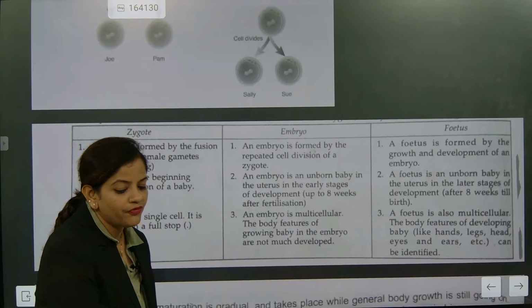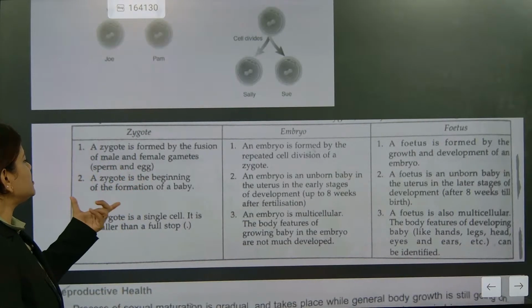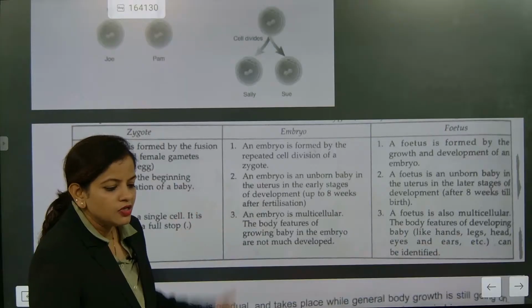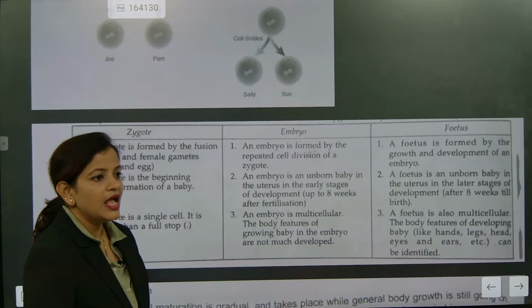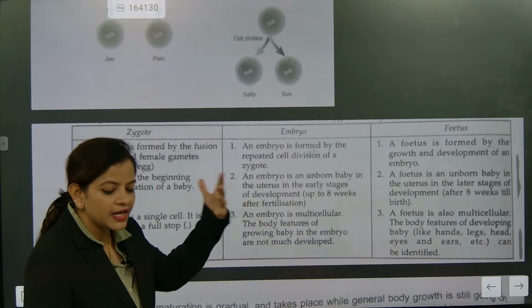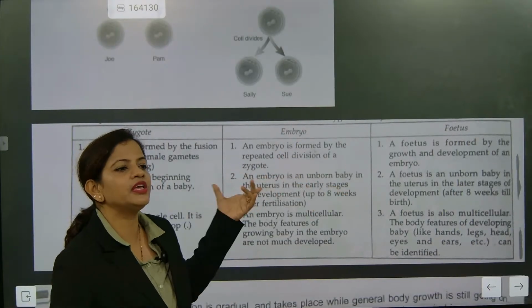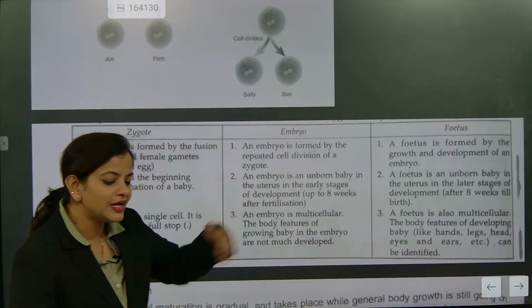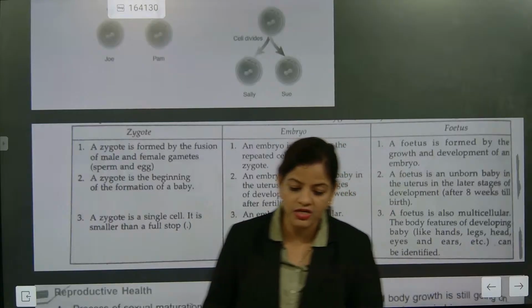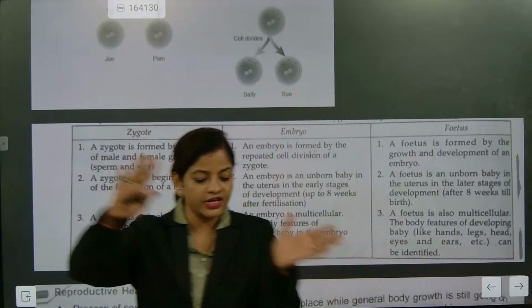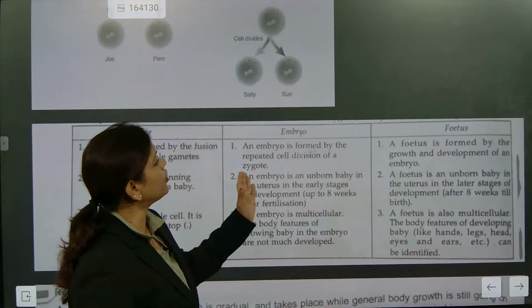So zygote is exactly the fusion of male and female gamete, and this zygote is the beginning of a baby. So think, once upon a lifetime we were smaller than a dot, correct? And after that, our structure is formed. Now embryo: repeated cell division will give you what? Embryo. So repeated cell division starts occurring, and after this comes the embryonic stage. So zygote will reach another stage, called the embryonic stage, and the embryonic stage will reach the fetus state.